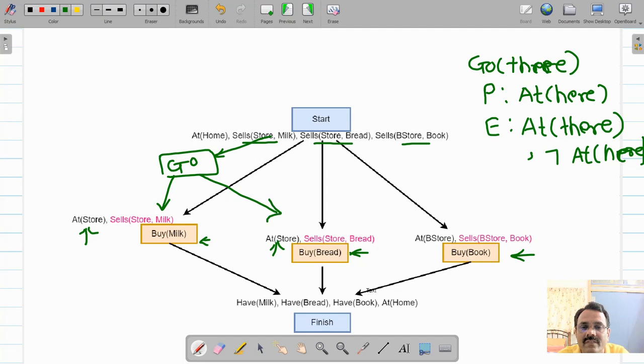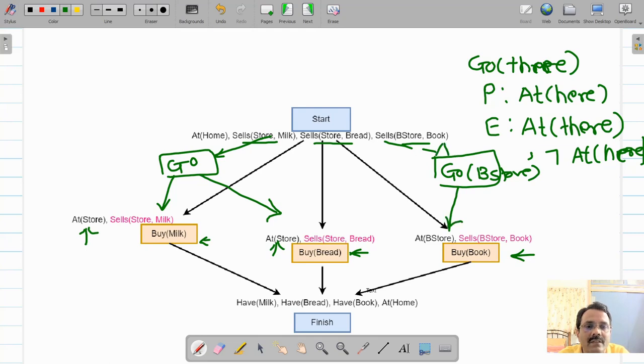Similarly, go store to buy bread. One more go action we will be adding out here. You will have to go bookstore, so go bookstore will be added out here, so that you will be at bookstore.